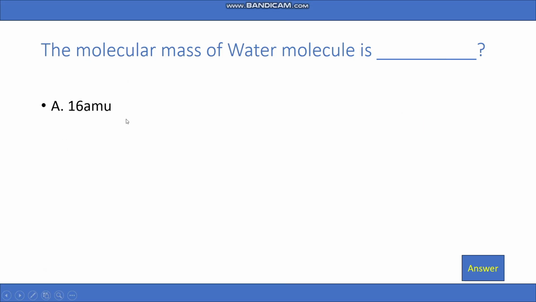The molecular mass of water molecule is A. 16 AMU, B. 17 AMU, C. 18 AMU, D. 20 AMU. So the right answer is 18 AMU.